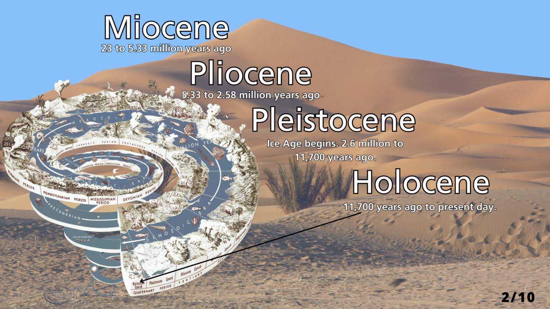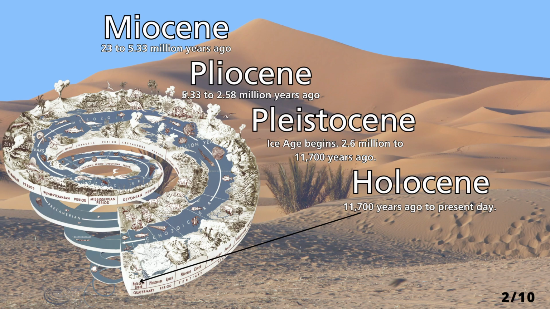Now, let's talk about the scope of our timeline. The Earth is billions of years old, and all of Earth's history is organized into a series of epochs. Epochs are millions of years long and are demarcated by major geological, climate, or evolutionary events, which are identified through changes in rock layers, fossil records, and climate indicators. I'll talk about a few epochs here, but you should know that there are more than what we'll cover today.